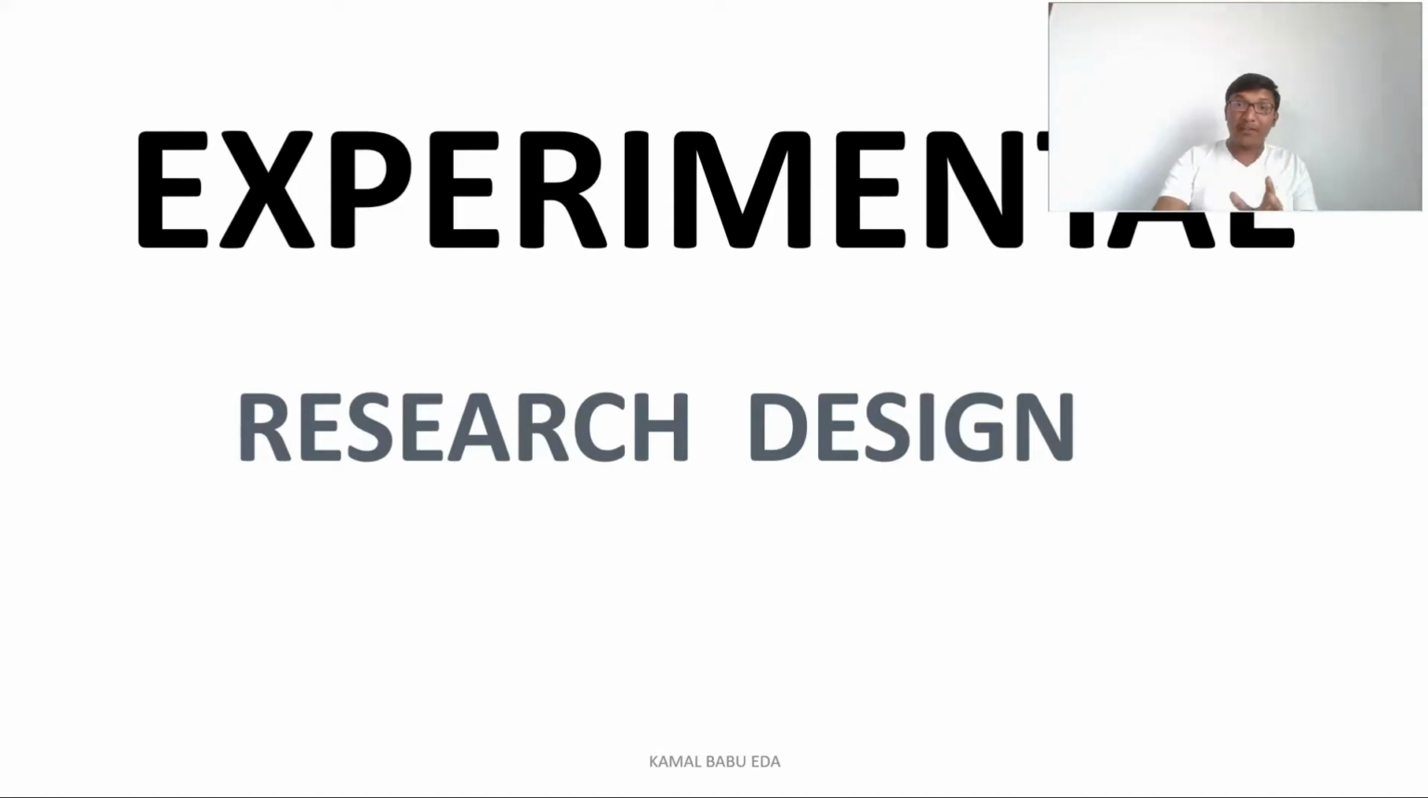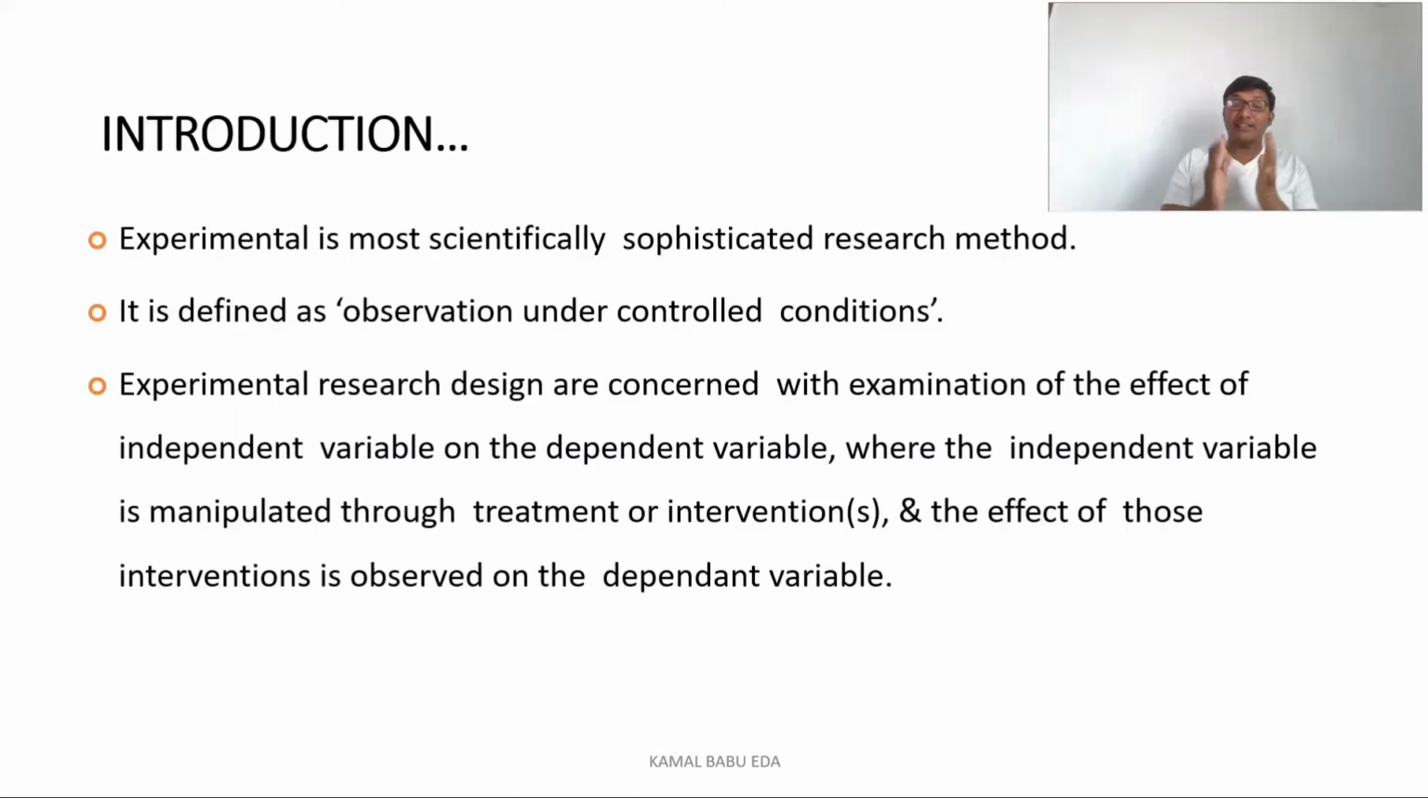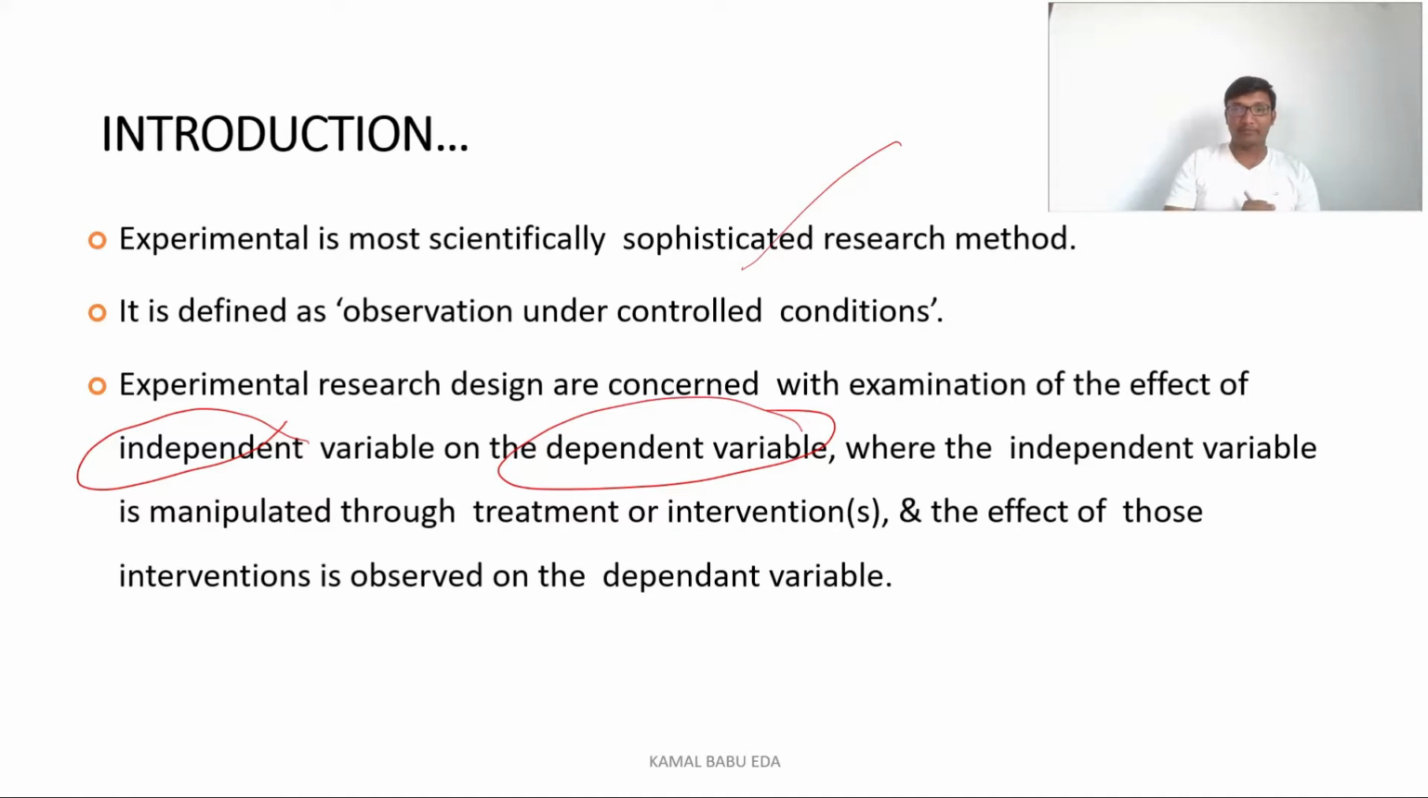Experimental designs are one of the most sophisticated research methods, and they are done under controlled conditions. These experimental research designs mainly focus on the effect of the independent variable on the dependent variable. We have two types of variables in every research: the independent variable and the dependent variable. The independent variable is something that you can manipulate, and the dependent variable is something that you cannot manipulate; you just have to observe. So here we see the effect of the independent variable on the dependent variable.